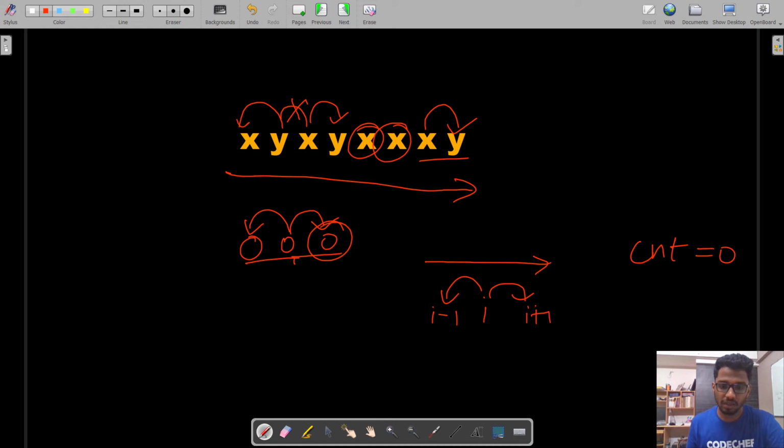And to check whether the previous person is free or not, we can maintain a boolean variable called previous free. If it is true, it means that the previous person is free, otherwise the previous person is not free. So I hope you understand the explanation. Let's quickly move on to the C++ code, and finally we will see submitting it on CodeChef.